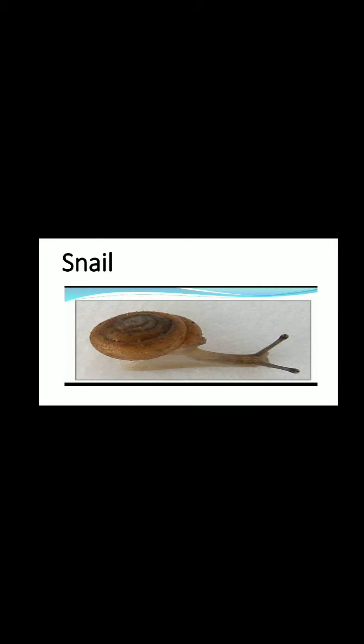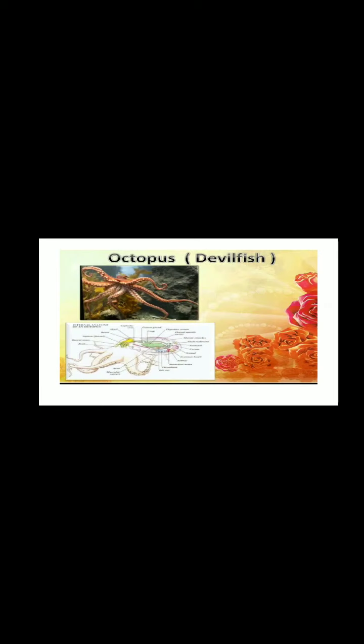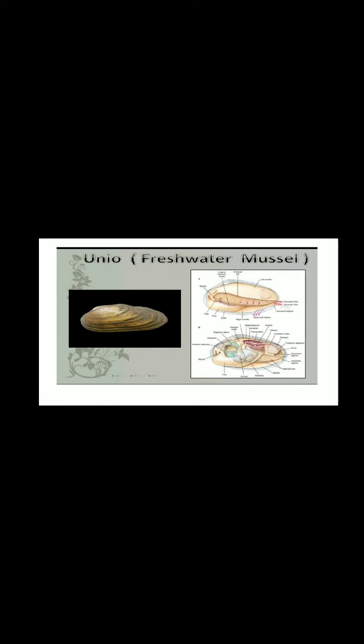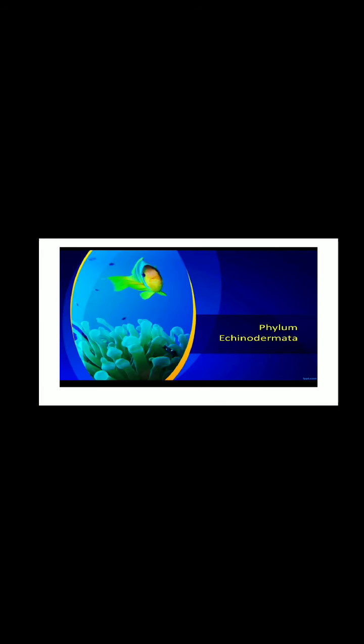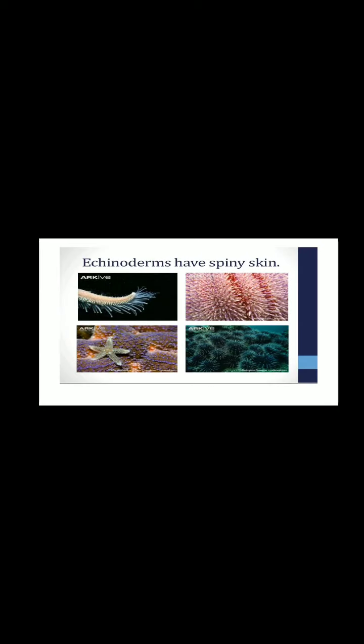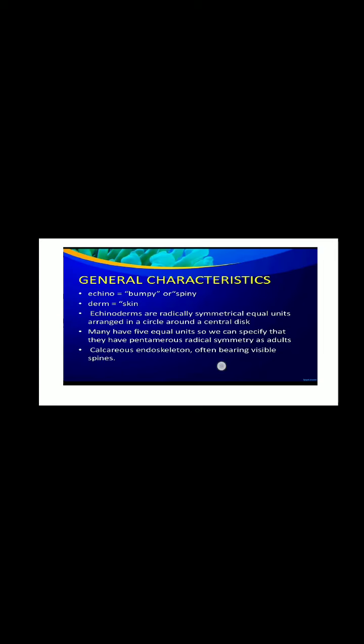So examples we have discussed: snail, squid, cuttlefish, devilfish, mussel, apple snail. These are a few examples for phylum Mollusca. And next, phylum Echinodermata. These echinoderms have spiny skin. The body part has got spines over it.